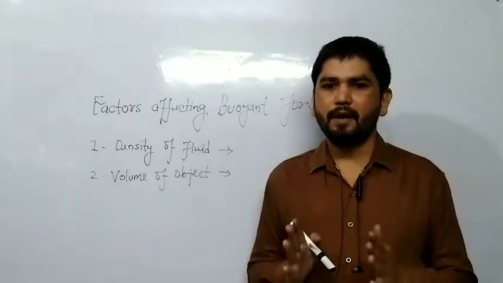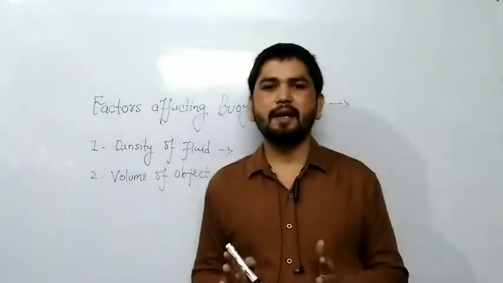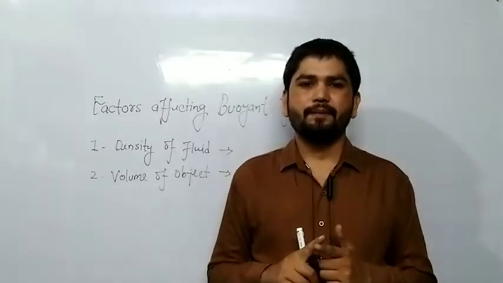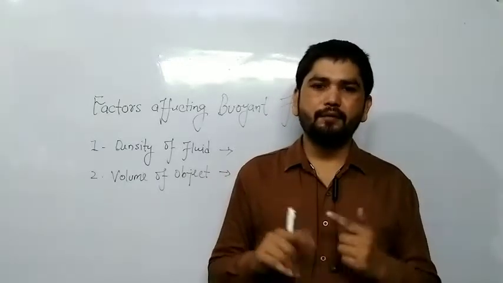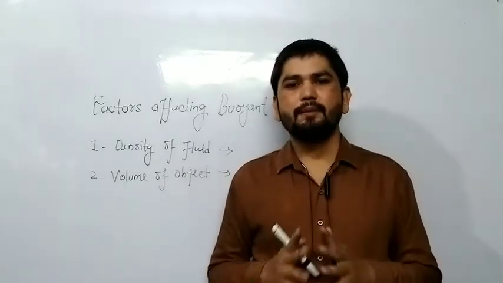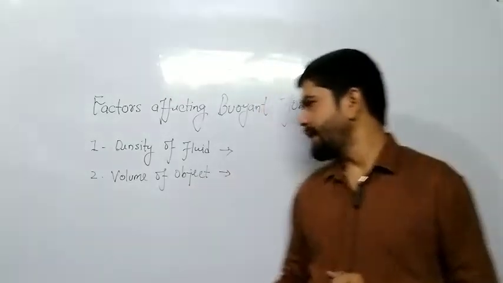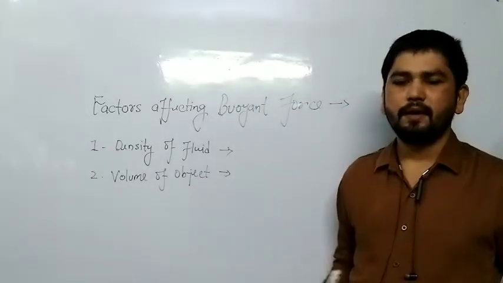Okay, understood? It means simply we can say buoyant force of the object depends on the density. If density is more, buoyant force is more. If density is less, buoyant force is less. So simple.